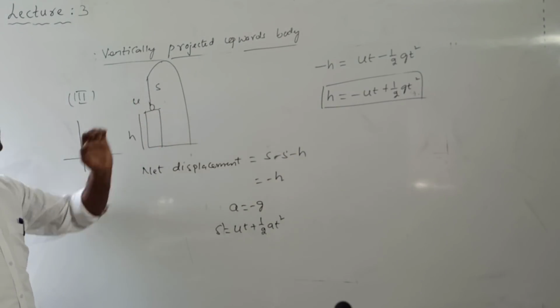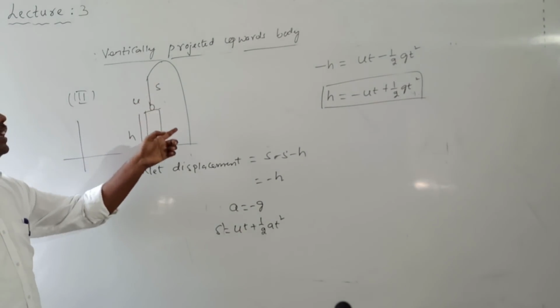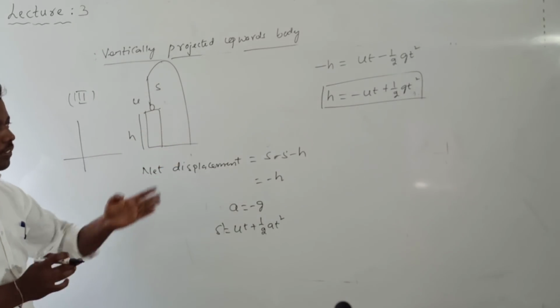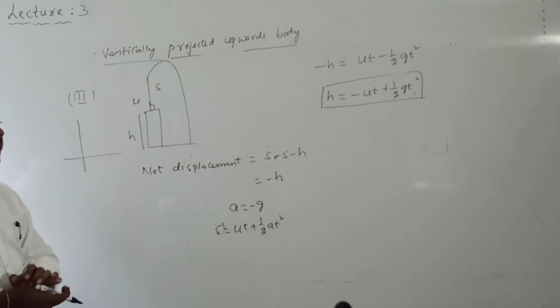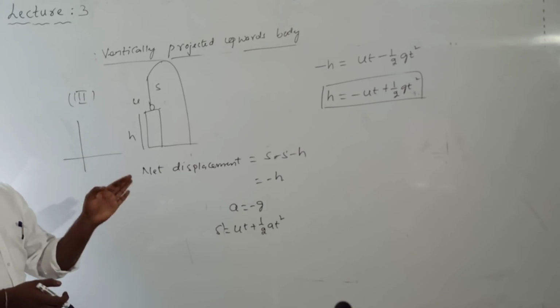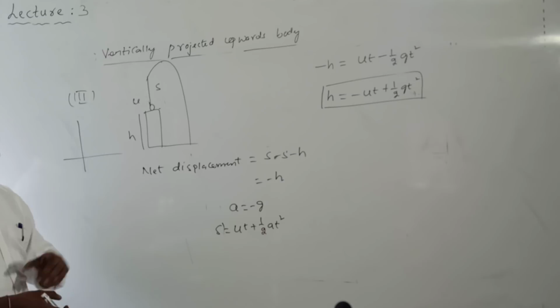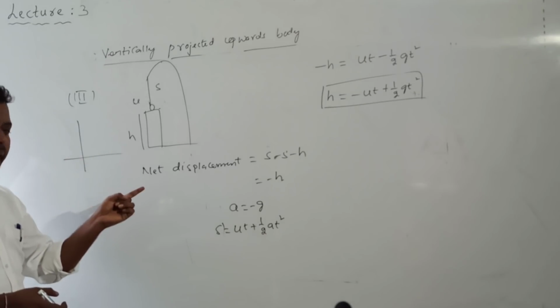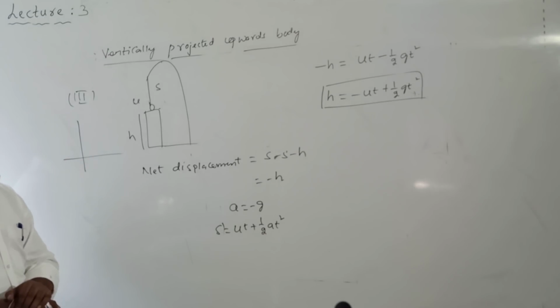So what is the height of the tower value? When they give the total time taken to reach the ground, then we can calculate the height of the tower. So this equation is quite somewhat different. Generally we write h is equal to ut minus half g t square, but here h is equal to minus ut plus half into g into t square.